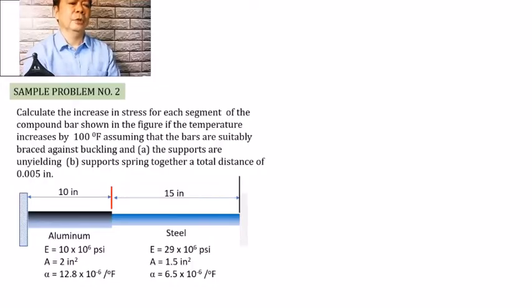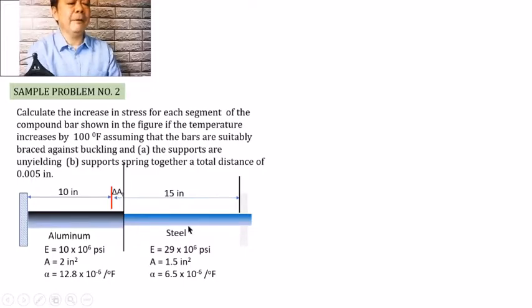Okay, so ang gagawin natin dito para mas maliwanag ay isa-isa nating ipakikita kung paano siya nagkaroon ng deformation. We will start with showing the deformation of the aluminum due to the change in temperature. And this is what will happen. Okay, nakita niyo na at this moment, humaba yung aluminum, pero hindi ko muna ipinakita yung paghaba ng steel, so doon muna tayo sa pansamantala doon sa paghaba ng aluminum. Okay, so at this moment, tingnan natin na humaba yung aluminum, so that this distance from the original to this point at the end of the aluminum after elongation is called the deformation of the aluminum due to the change in temperature.